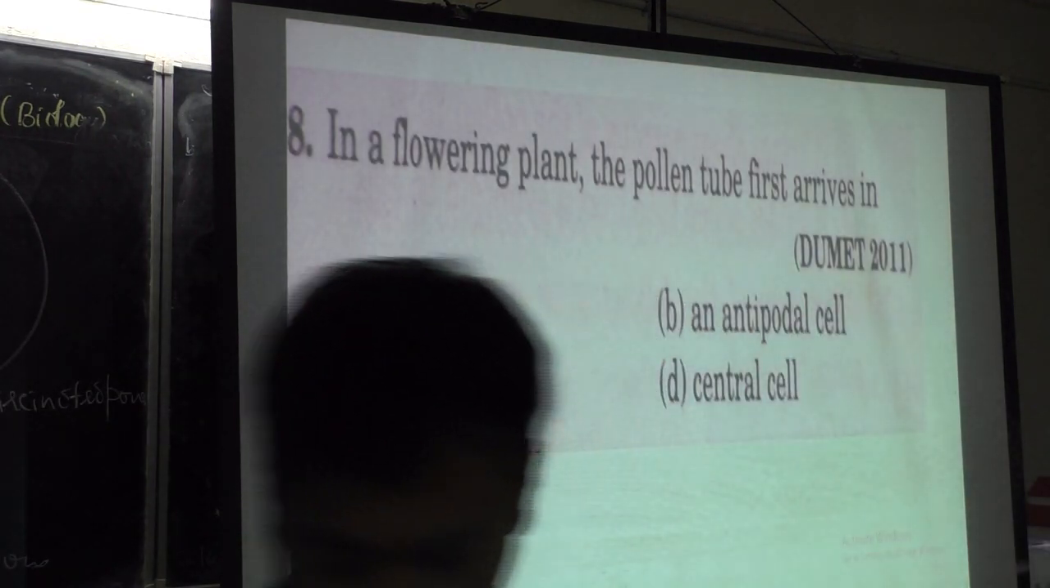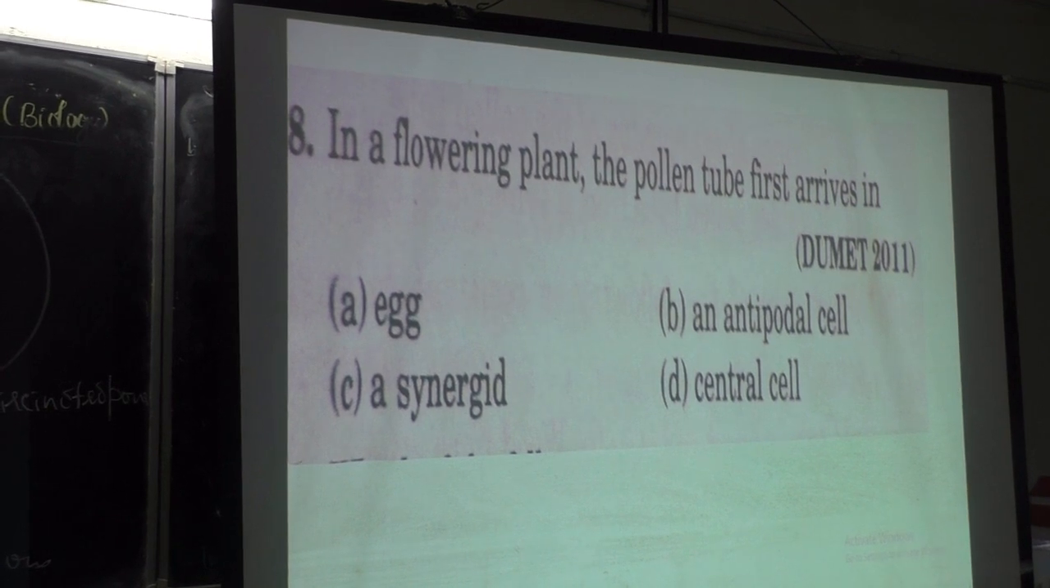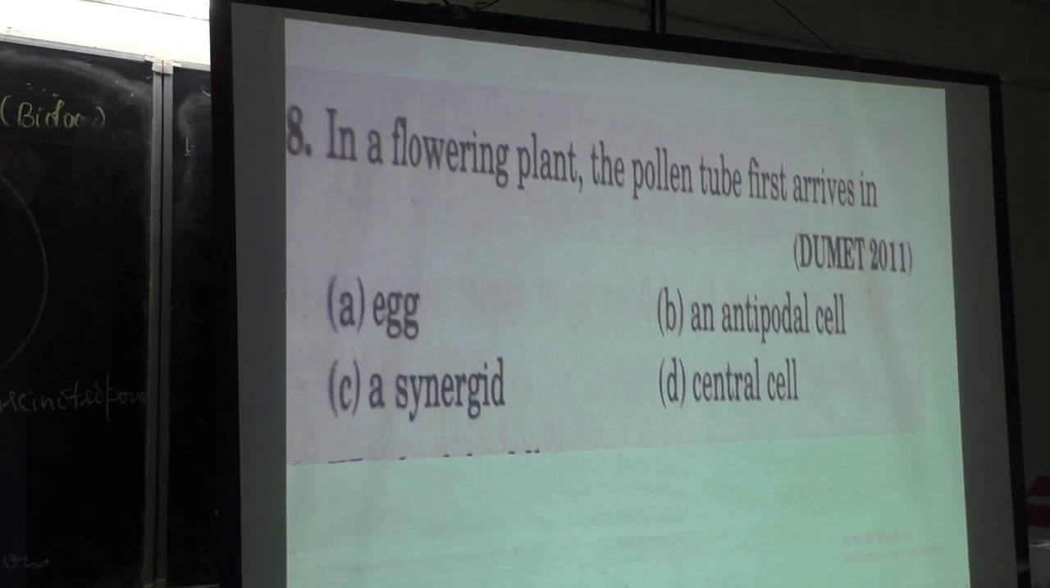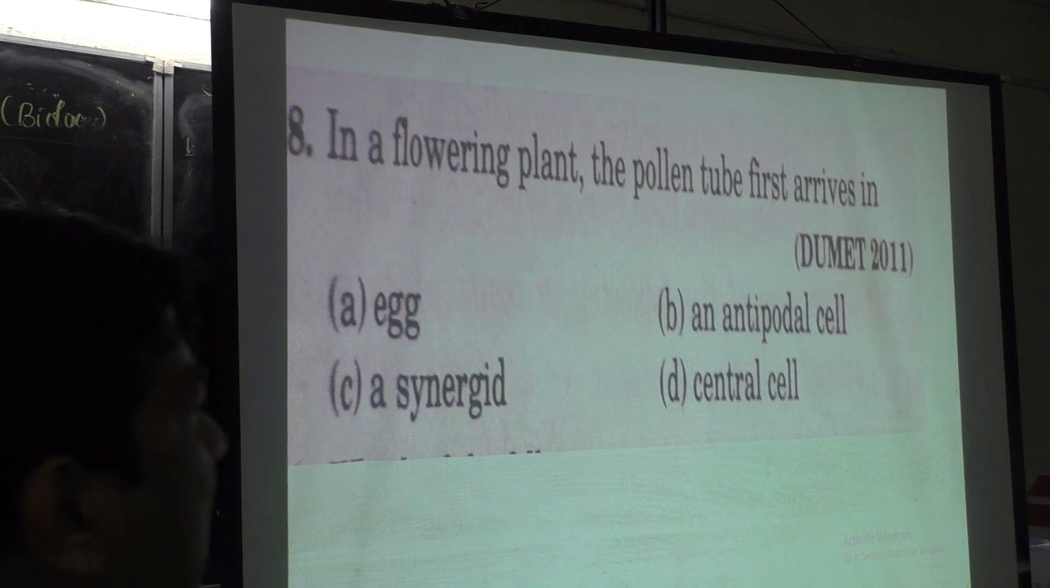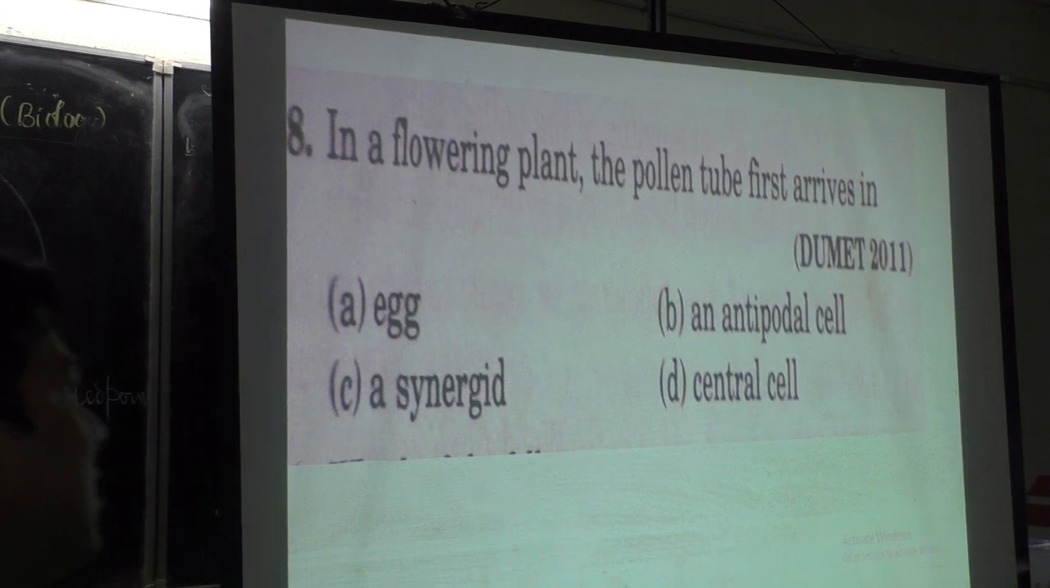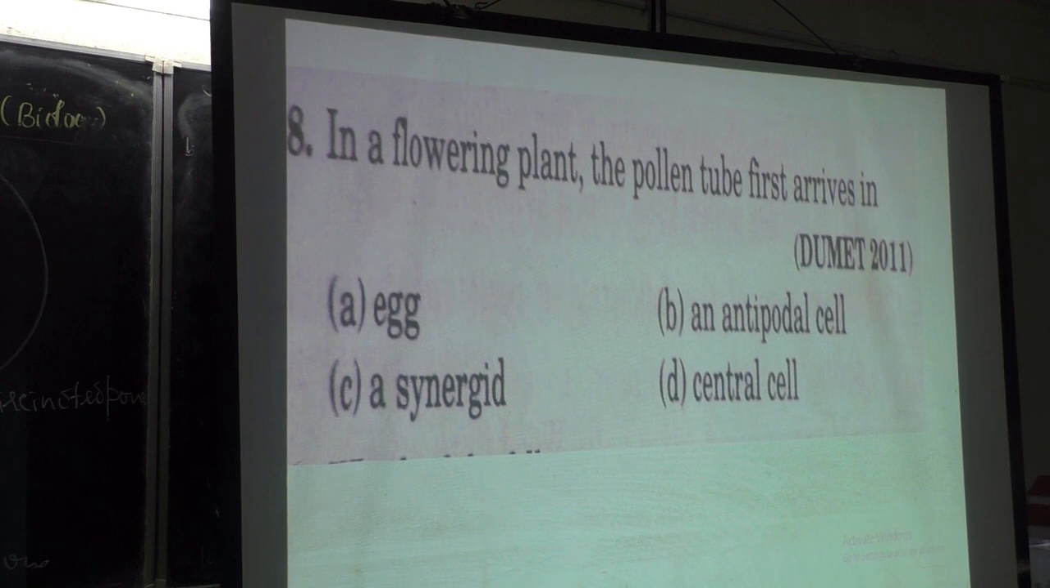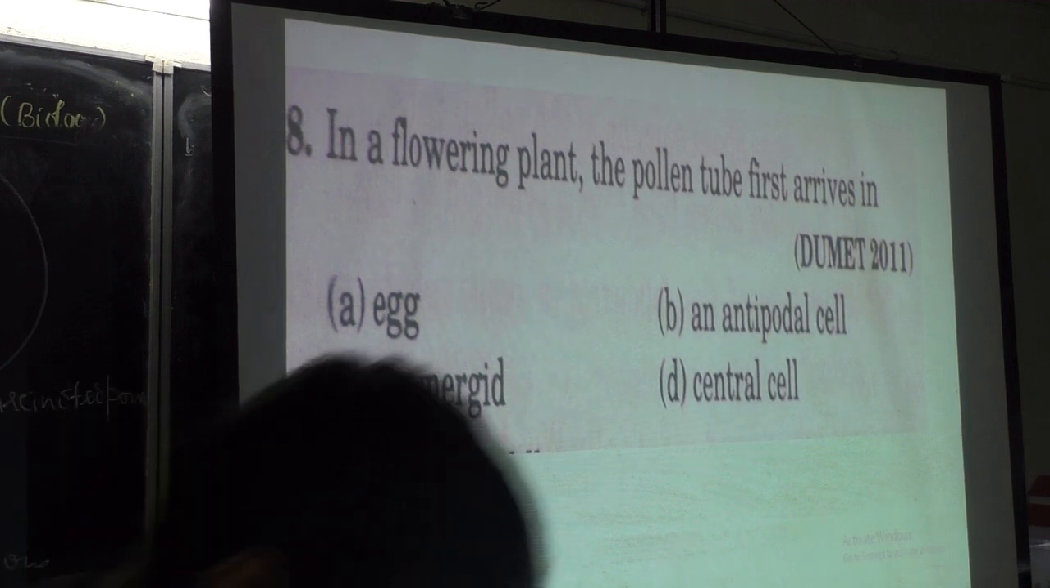Then the next question, you read the next question: in a flowering plant the pollen tube first arrives in, this is DUMET 2011. DUMET means, before, Delhi University Medical Entrance Test 2011. In a flowering plant, the pollen tube first arrives from egg, antipodal cell, synergid or central cell. This you know, it comes through the synergid, which helps in the entry of the pollen tube. So it arrives from option C, that is synergid.